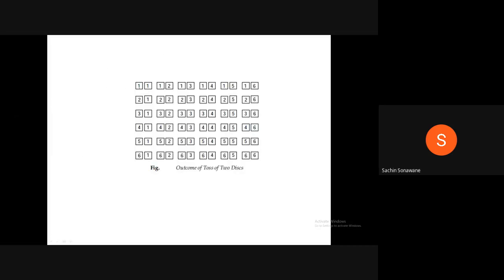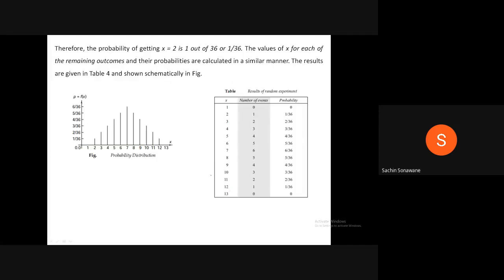The possible 36 outcomes are as follows. If you observe carefully, in each row the first line is 1, 2, 3, 4, 5, 6, then 1, 1, 1, 1, 1. Then again 1, 2, 3, 4, 5, 6, then 2, 2, 2, 2, 2. Then 1 to 6, then 3, 3, 3, 3, 3. Then 1 to 6, then 4, 4, 4, 4, 4. Then 1 to 6, then 5, 5, 5, 5, 5. Then 1 to 6, then 6, 6, 6, 6, 6. Therefore, this is nothing but the outcome of the toss of two dice.